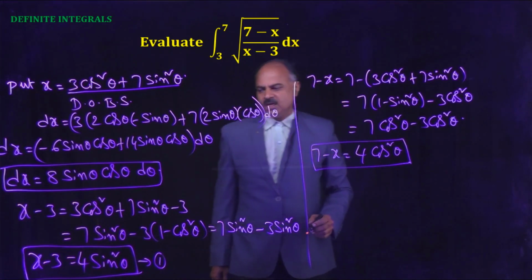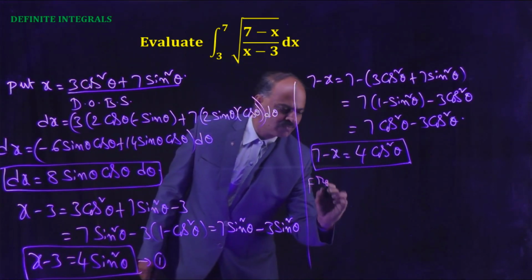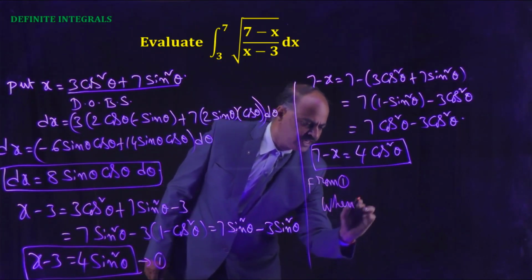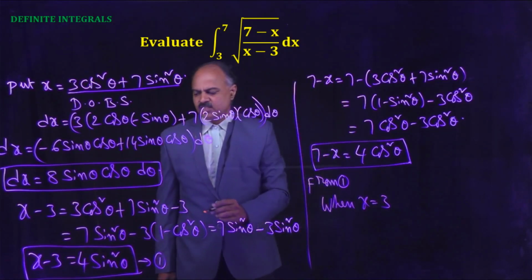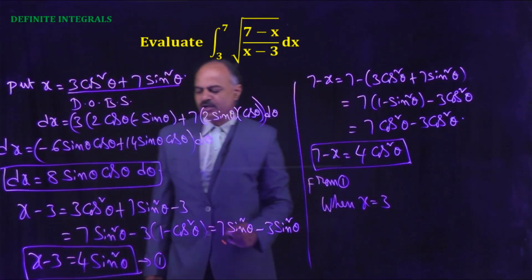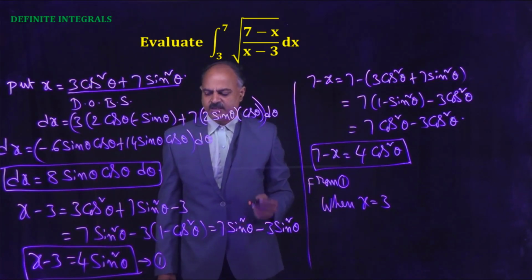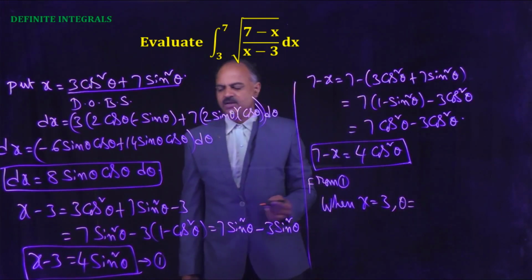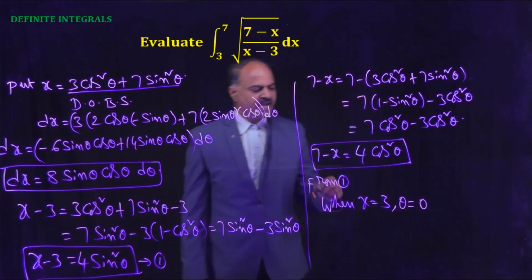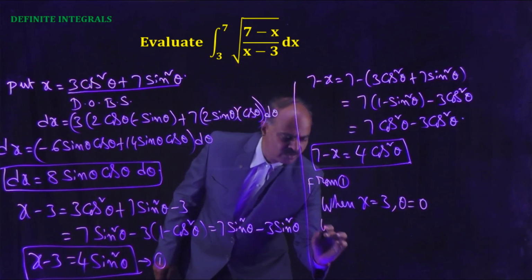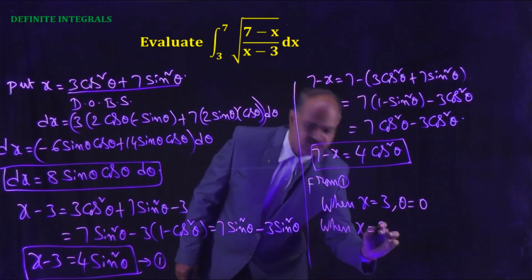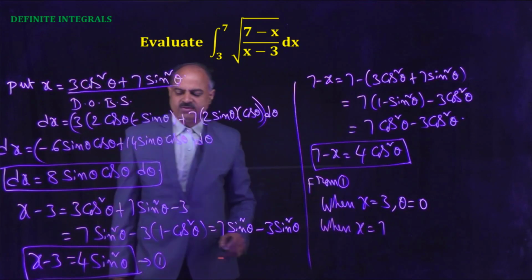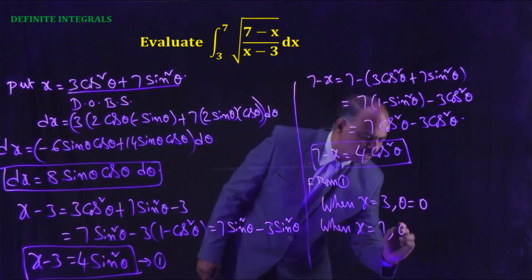Now from equation number 1, when x equals 3, we get 3 minus 3, 0 equals 4 sin square theta. This implies sin square theta equals 0, therefore theta equals 0. So when x equals 3, theta equals 0. When x equals 7, we get 7 minus 3, 4 equals 4 sin square theta. So sin square theta equals 1. This implies theta equals pi by 2.